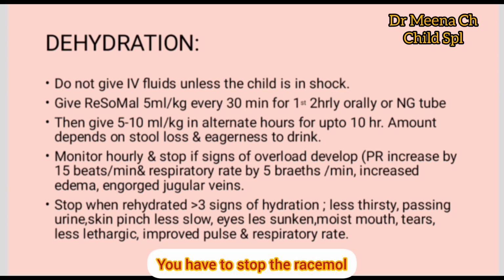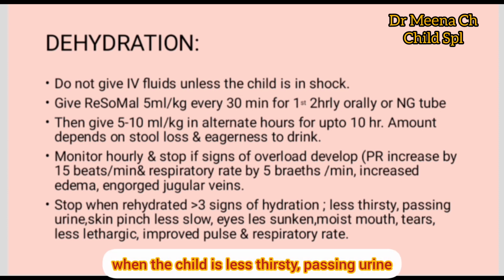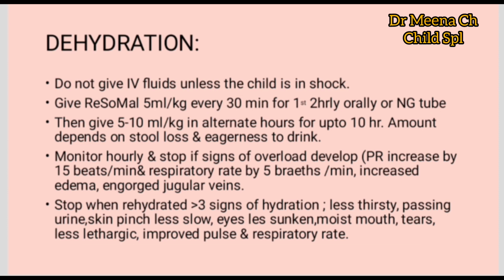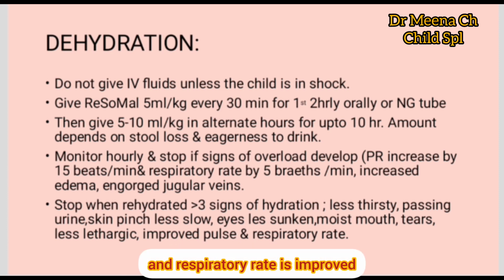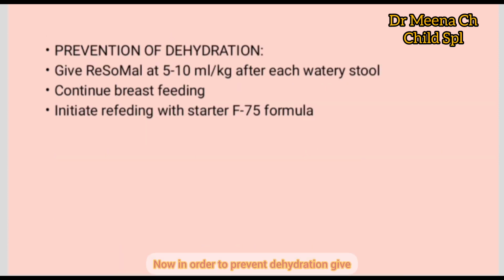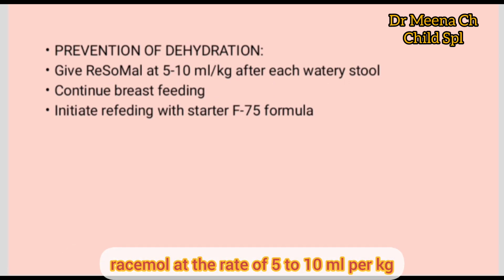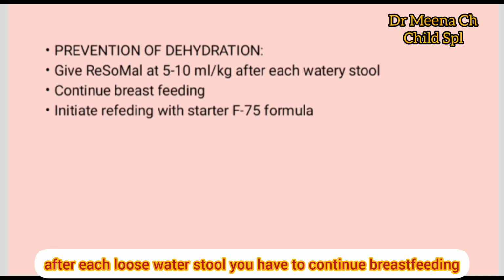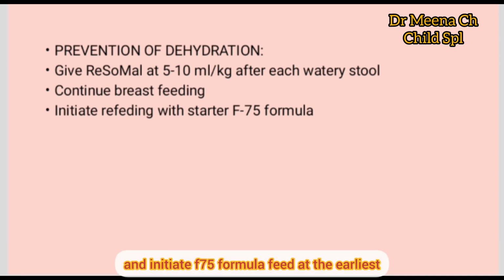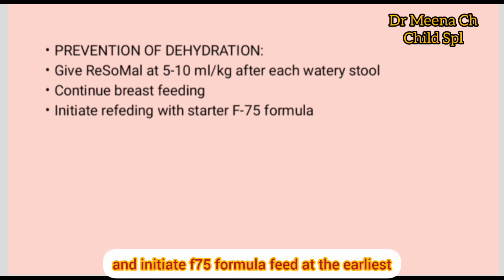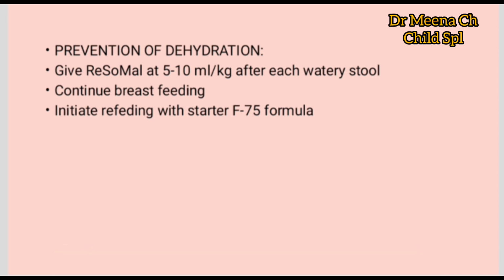You have to stop the ReSoMal when the child is less thirsty, passing urine, skin pinch goes back less slowly, eyes are less sunken, mouth is moist, there are no tears, child is less lethargic, pulse is improved and respiratory rate is improved. Now, in order to prevent dehydration, give ReSoMal at the rate of 5 to 10 ml per kg after each loose watery stool. You have to continue breastfeeding and initiate F75 formula feed at the earliest.